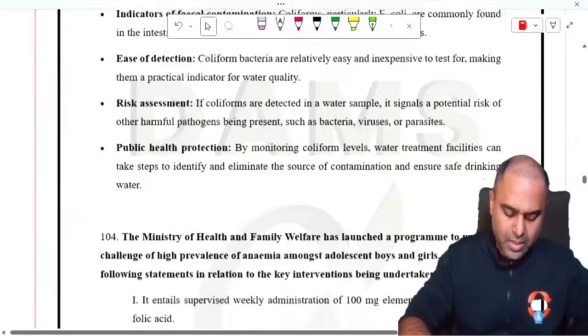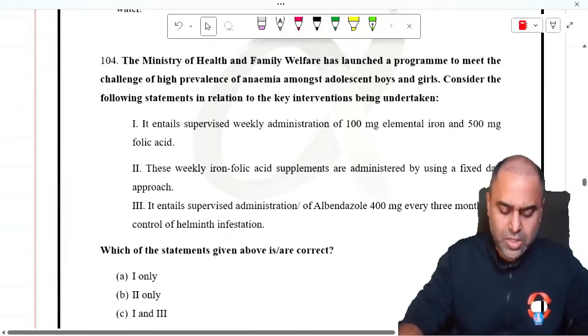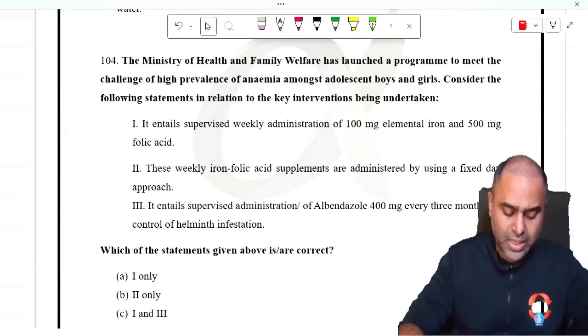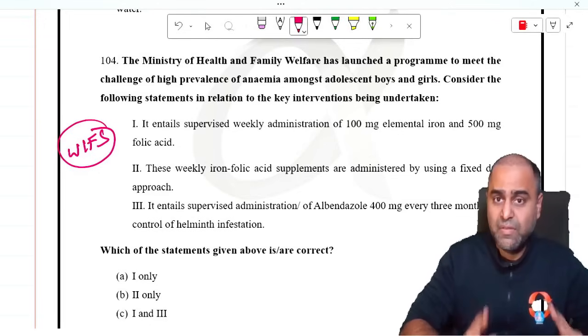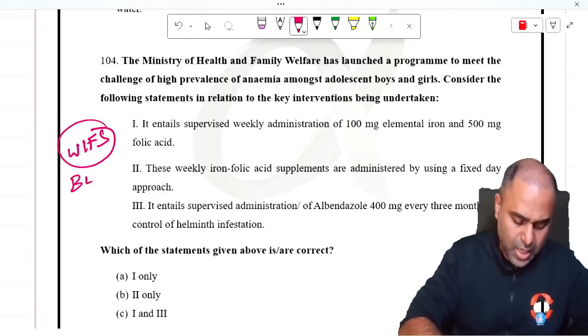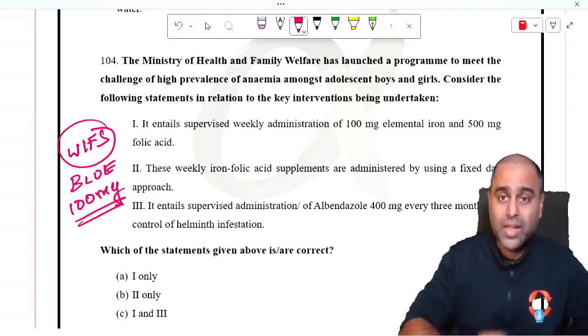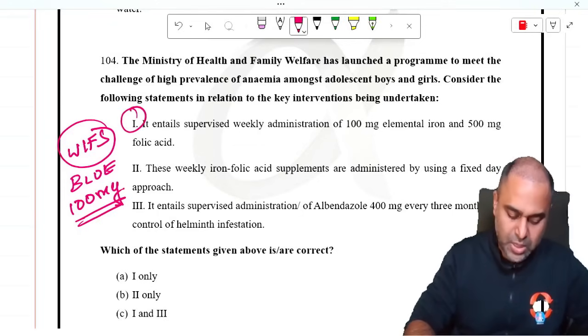Now, the Ministry of Health and Family Welfare has launched a program to meet the challenge of high prevalence of anemia among the adolescent boys and girls. Consider the following in relation to the key intervention. Now guys, please try to understand, they are talking about WIPS. And when WIPS was launched, it was a blue color tablet with a 100 milligram tablet only. Guys, UPSC is still taking that. So they have taken the option 1 as correct.